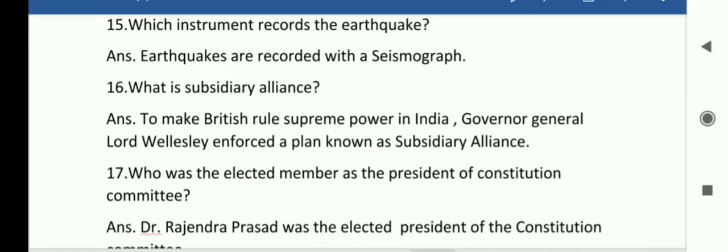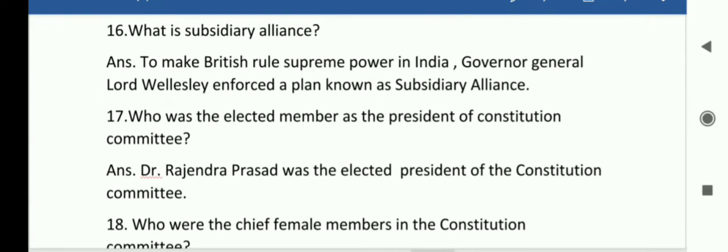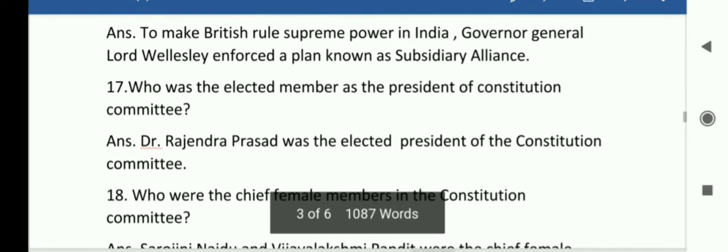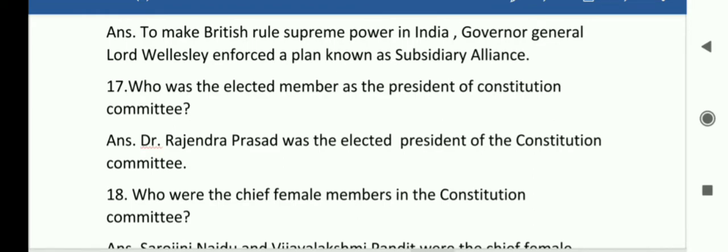17 students, you can say, who was the elected member as the president of Constitution Committee? So answer is here. Dr. Rajendra Prasad was the elected president of the Constitution Committee.